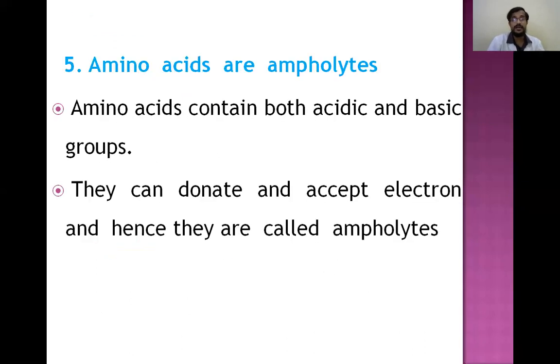So amino acids are ampholytes. This is a very important property. They can exist in acidic and basic nature. They can exist in positive and negative charge, and they can donate and accept electrons. Hence, they are known as ampholytes.